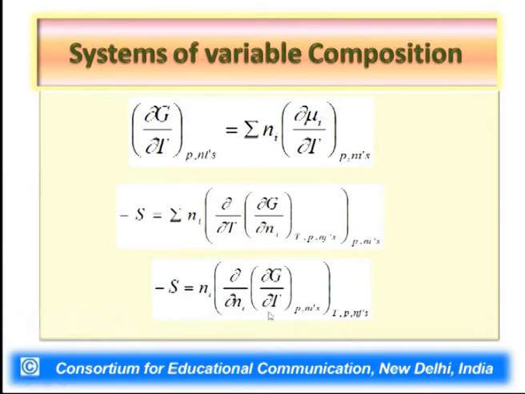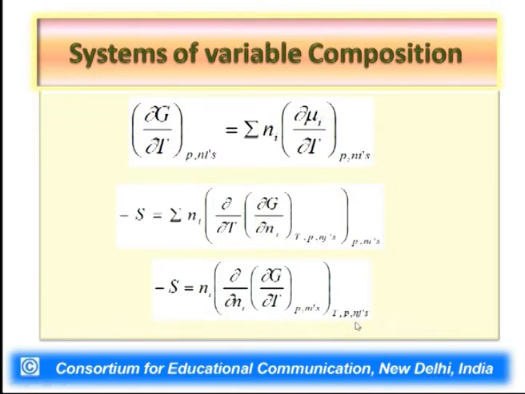That is what we have done in the next equation. We have taken del Ni outside and del T inside, but it is important to note that the variables kept constant during a particular differentiation should also be reversed. So these constant variables would also be reversed: P and Ni's would be taken inside, T, P and Nj's would be taken outside.